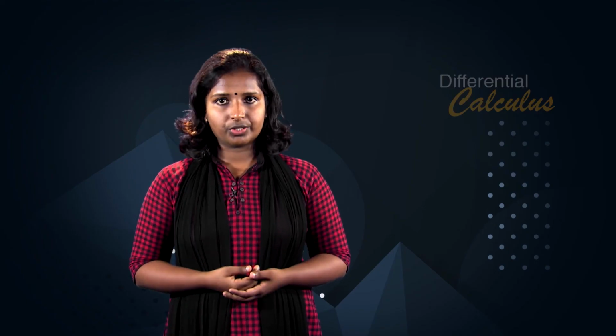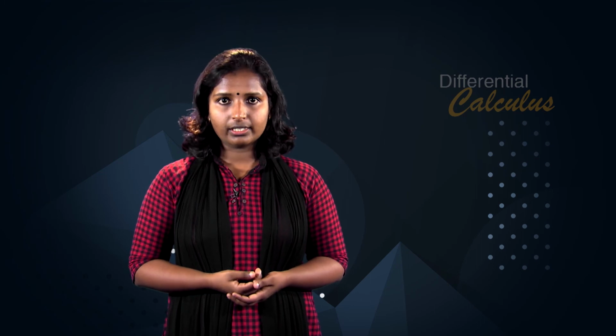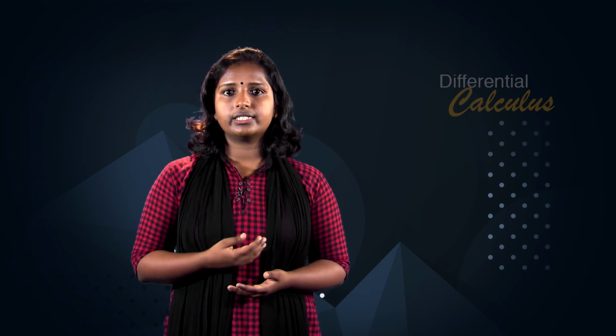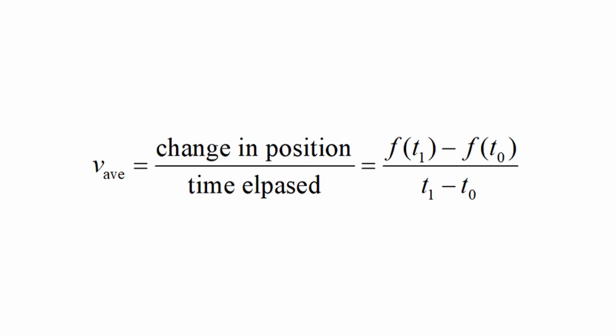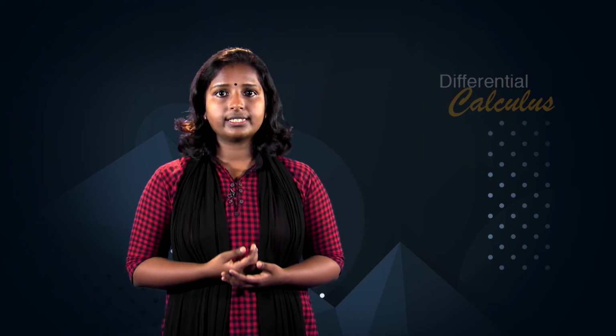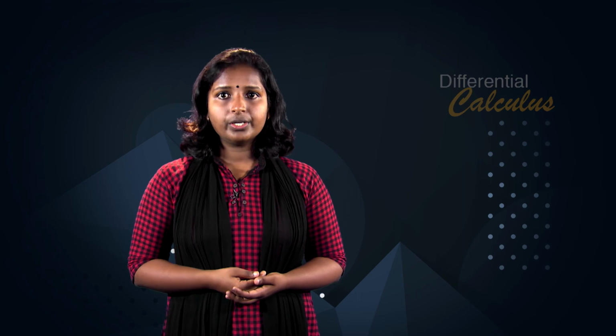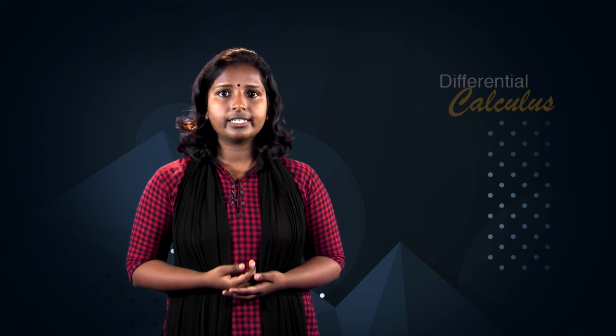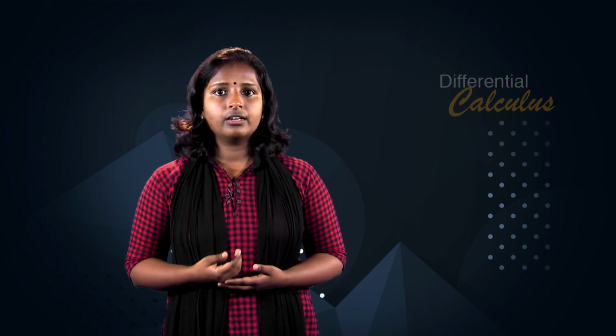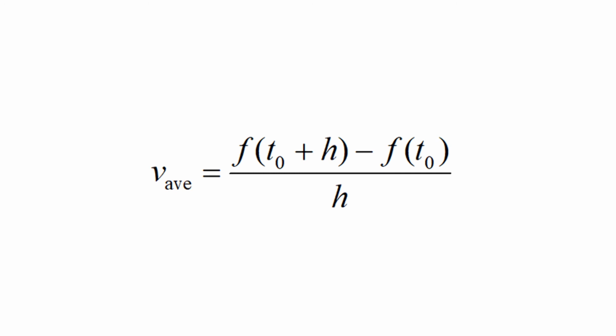In rectilinear motion, the average velocity of a particle over a time interval closed interval t naught, t1 is V average equal to change in position upon time elapsed, which is equal to f of t1 minus f of t naught upon t1 minus t naught. If t1 equal to t naught plus h where h greater than 0, then the average velocity of the particle over the time interval closed interval t naught, t naught plus h is V average equal to f of t naught plus h minus f of t naught upon h.